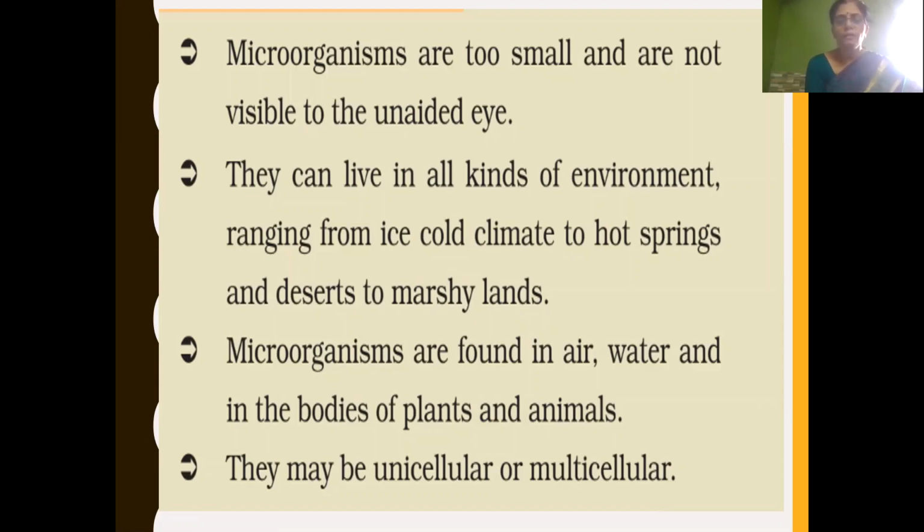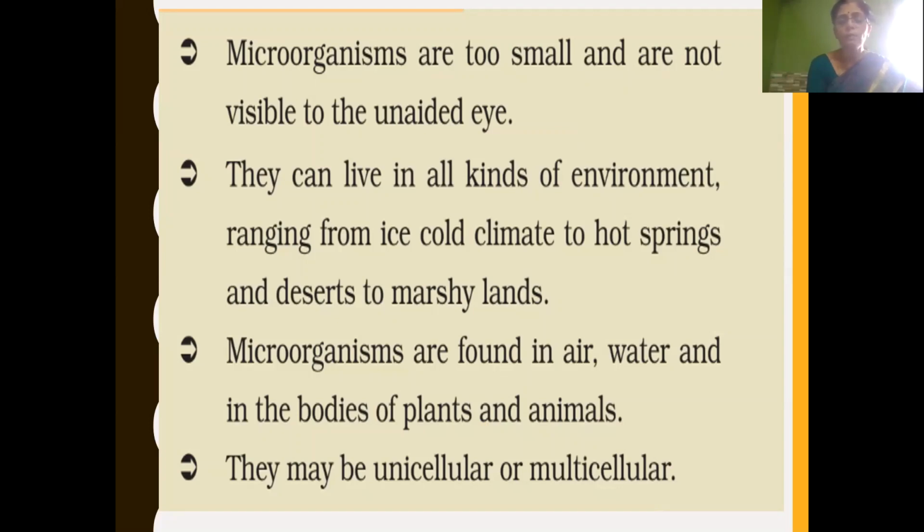Microorganisms are organisms that are very small, which cannot be seen by our naked eye. And microorganisms can live in any kind of environment, ranging from ice cold climate to hot springs and deserts to marshy lands. And we have learned about where they are found. Microorganisms are found in air, water, and in the bodies of plants and animals. So we can tell microorganisms are omnipresent.